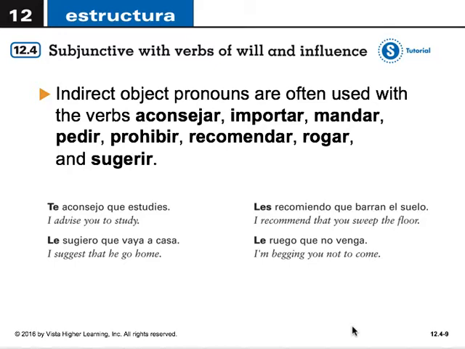Indirect object pronouns are often used with the verbs aconsejar, importar, mandar, pedir, prohibir, recomendar, rogar, and sugerir. In English, we put it after, usually. I suggest you to study, or I suggest that you study. Te aconsejo que estudies. O recomiendo que barran el suelo. I recommend that y'all sweep the floor. Le sugiero que vaya a casa. I suggest that he go home. O le ruego que no venga. I'm begging you not to come.